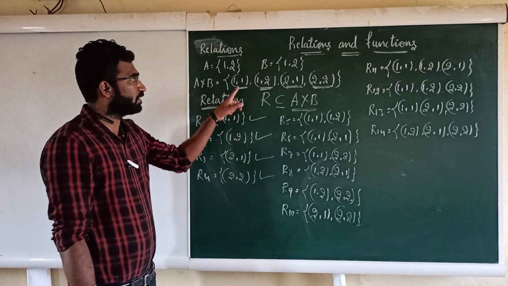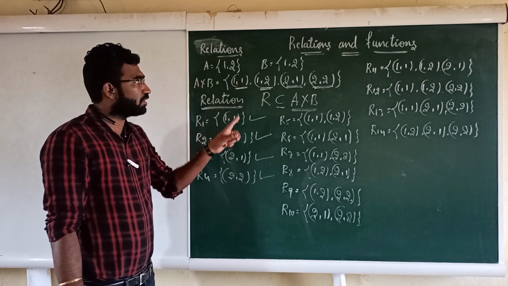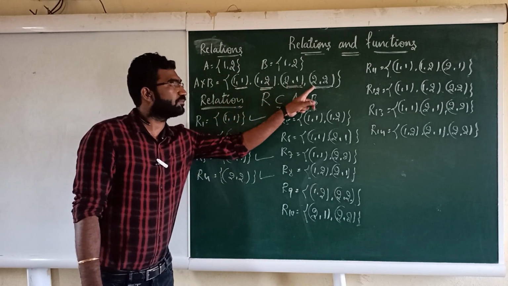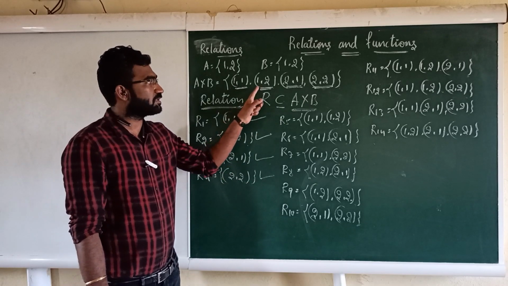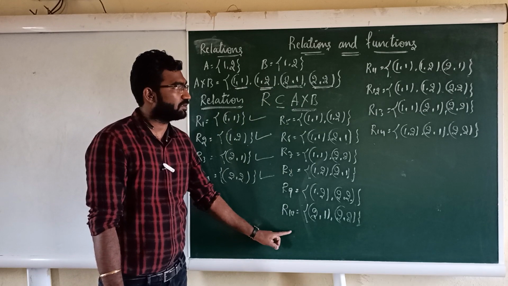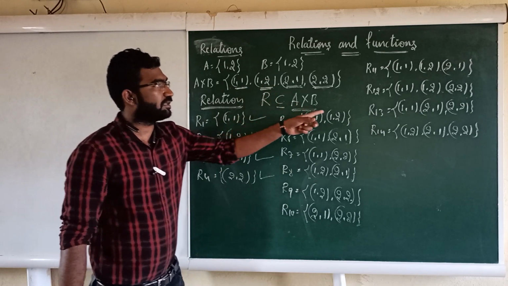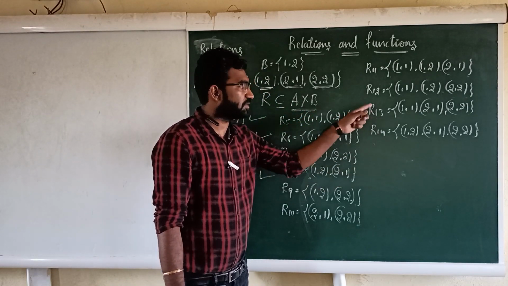How have I started? I started with only 1 1 ordered pair, then 1 2, 3 4, meaning these 4 relations. Next I have started with 2 2. These are the 2 2 relations. Next I have started with what? 3 3 ordered pairs. Therefore this is what?